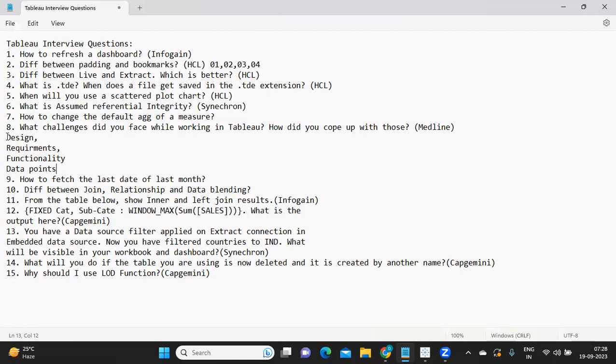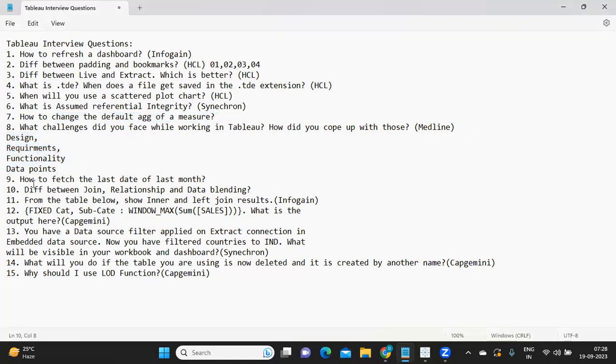Now for each phase, how are you going to work with different teams or multiple stakeholders to make your job easier? Okay, so I think I've already created a video on this. I'll try to paste the link. Maybe you can watch it, or if you need any video, you can definitely comment in the comment section here.